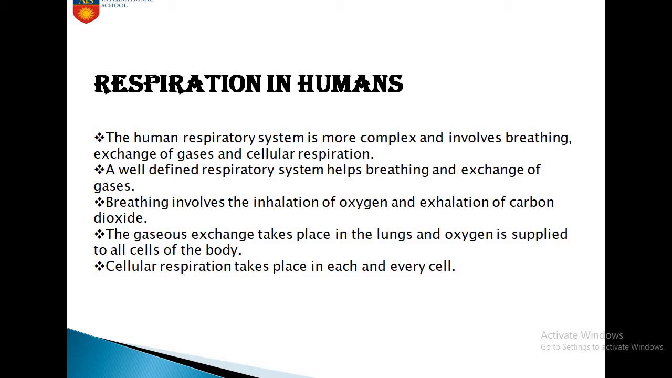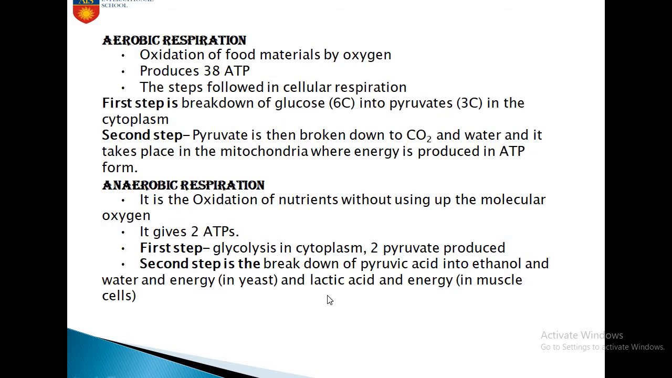Now, this gaseous exchange takes place in the lungs. Where does it take place? In the lungs, in the alveolar capillaries, and oxygen is supplied to all the cells of the body. I have told you that deoxygenated blood is taken to the lungs' alveolar capillaries, where it is oxygenated and purified, and then the oxygenated blood is transported to all the cells of the body. Now, cellular respiration takes place in each and every cell of a living organism.